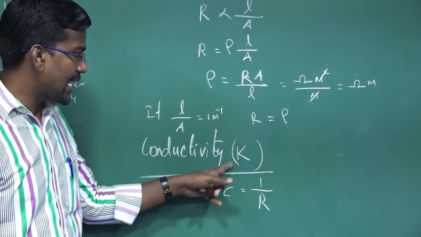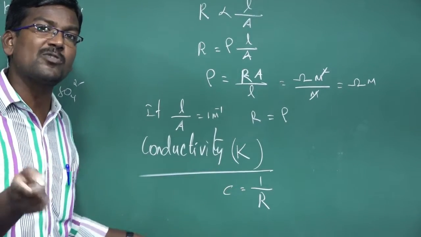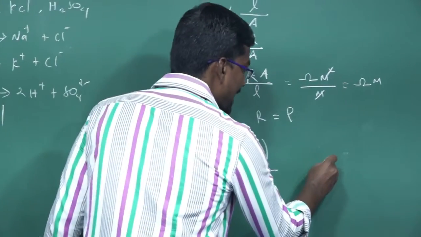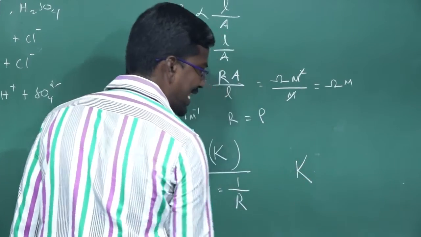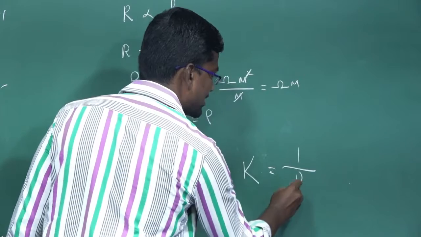Conductivity or specific conductance can be defined as the reciprocal of specific resistance. So kappa, the specific conductance, is equal to the reciprocal of specific resistance.